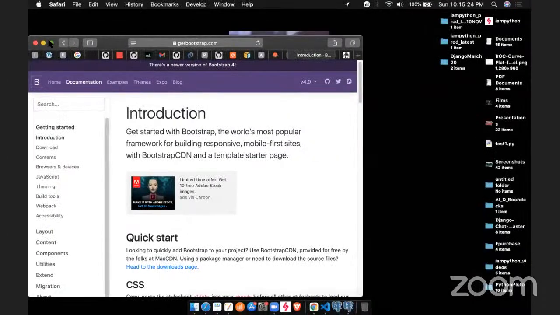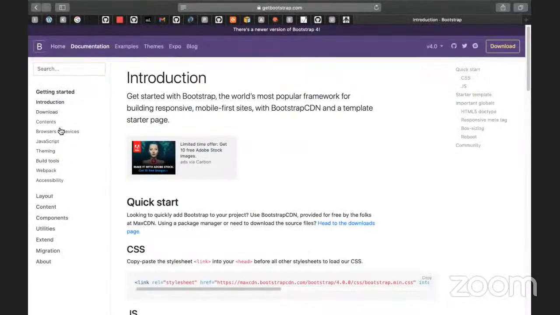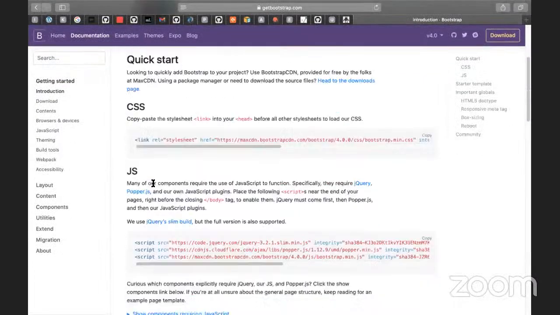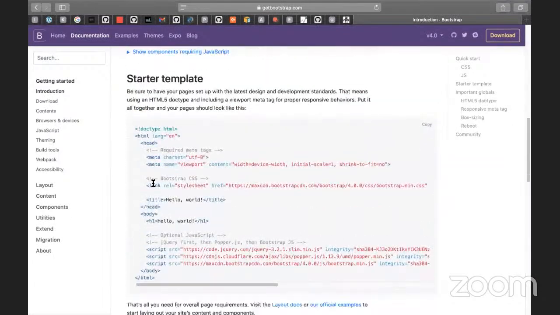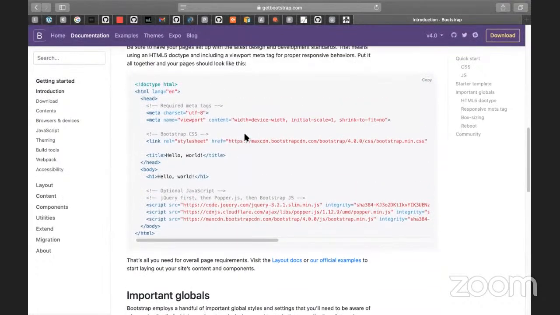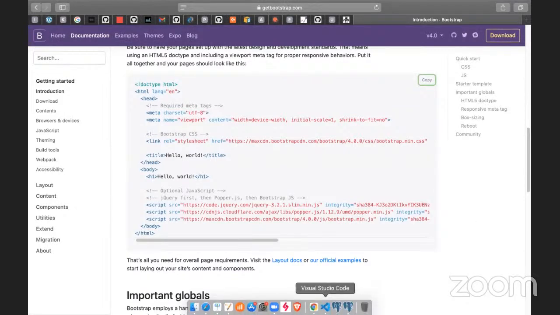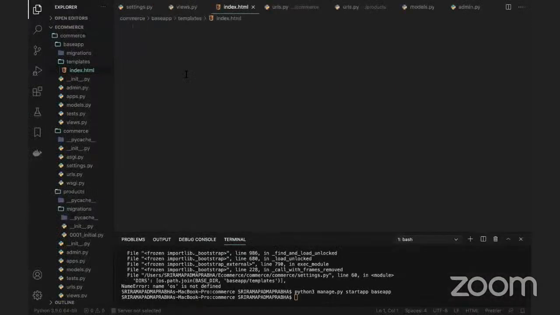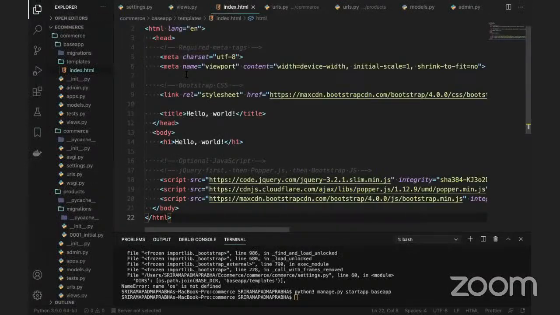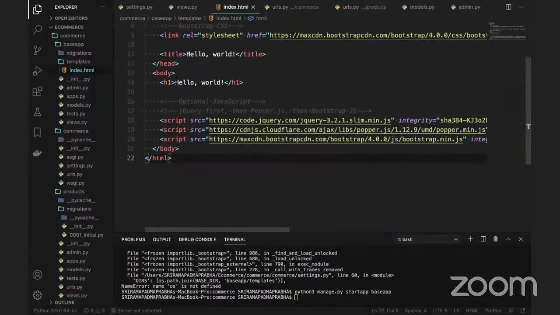If you look at this, guys, in this Bootstrap, I need to get the files. It's basically simple. There is a starter template when you go to the welcome screen, and this starter template I need to copy and place this code into the index.html I just created. You can place it here. Okay, so that should be fine. So this is the hello world. I can say welcome to the commerce project.